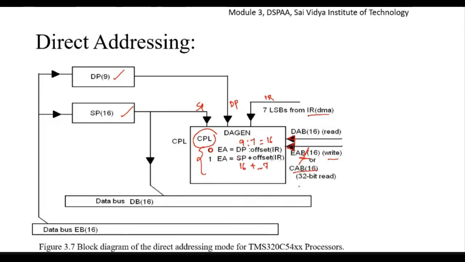If you want 32 bits, two read operations are necessary to transfer the data in the case of direct addressing mode. So here again the SP is connected to the data bus. Again the values from this DP, that is after writing, when we want to write, we can use this EB bus for writing data back to the data memory, the data page pointer and the stack pointer.